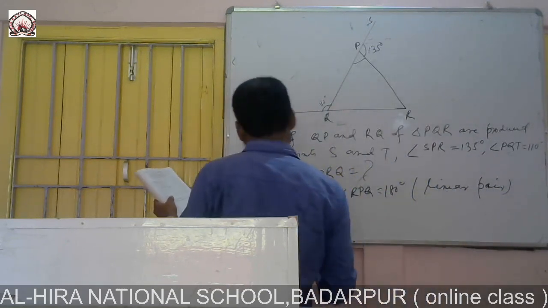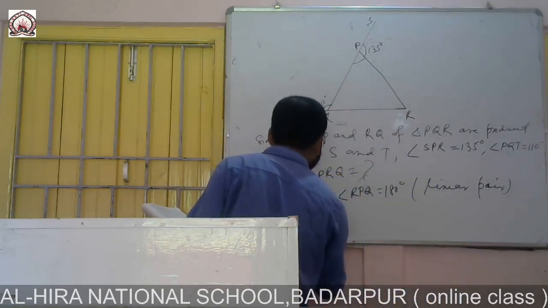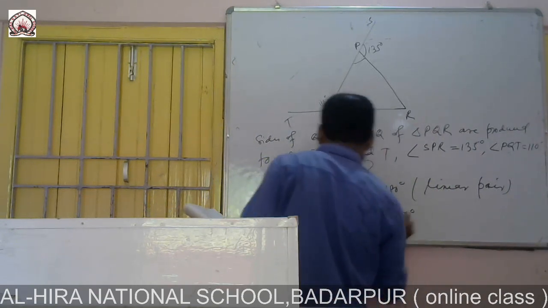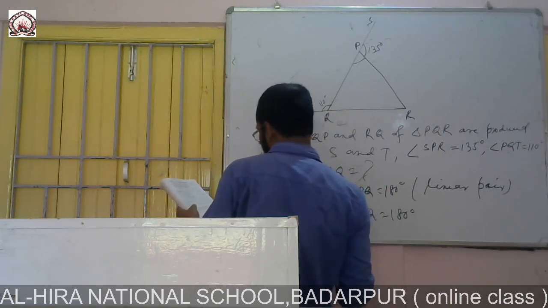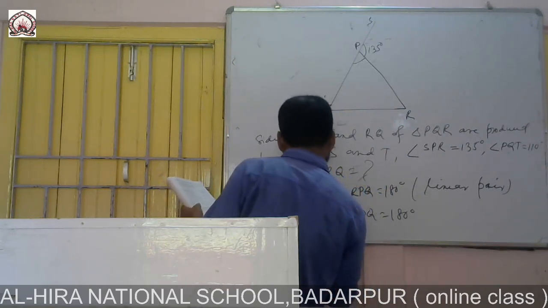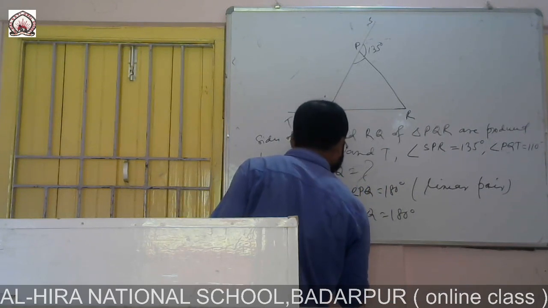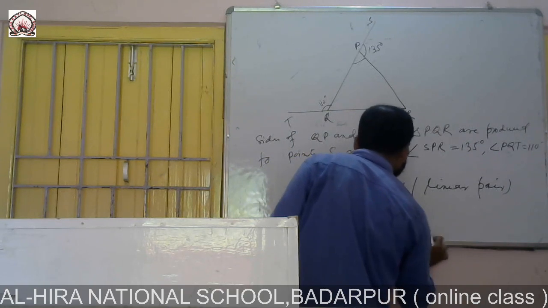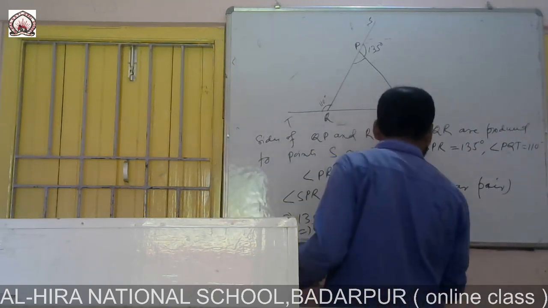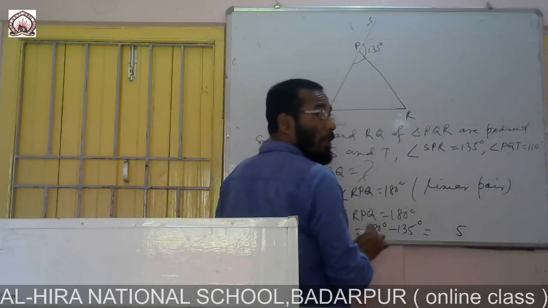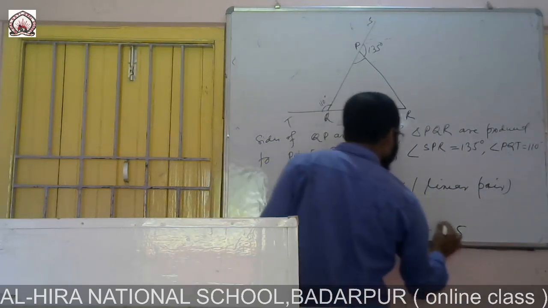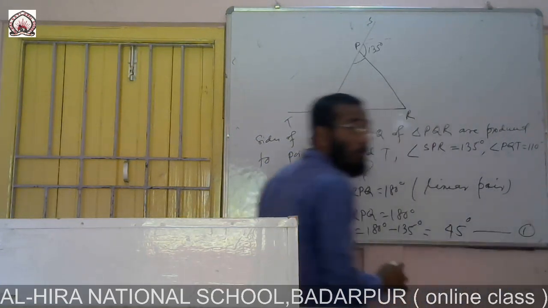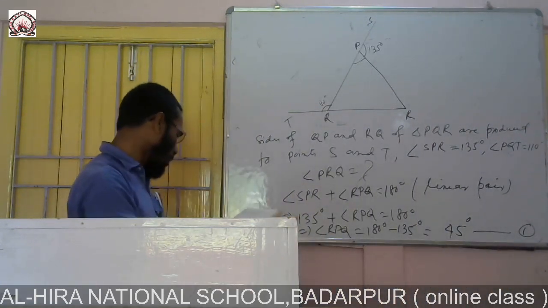So 135 plus angle RPQ is equal to 180. So angle RPQ is equal to 180 minus 135. 180 minus 135 is 45. So give it equation number 1, 45 degree.